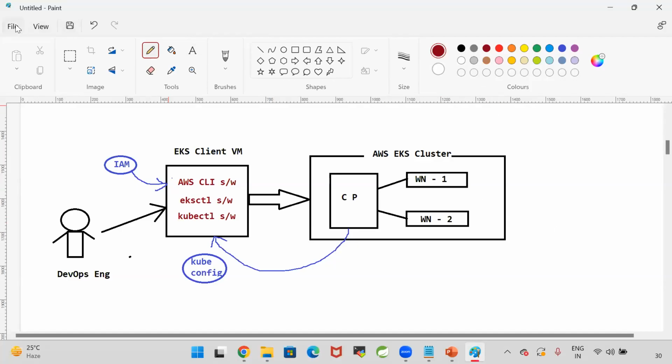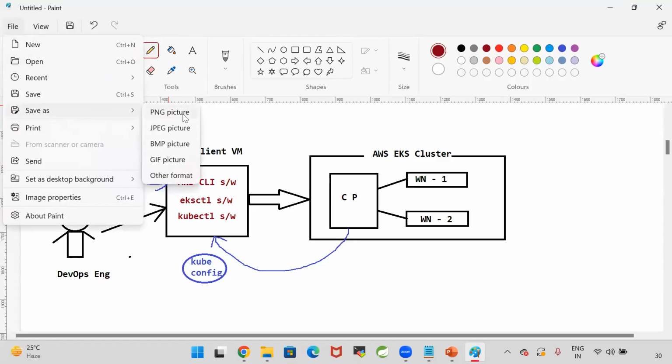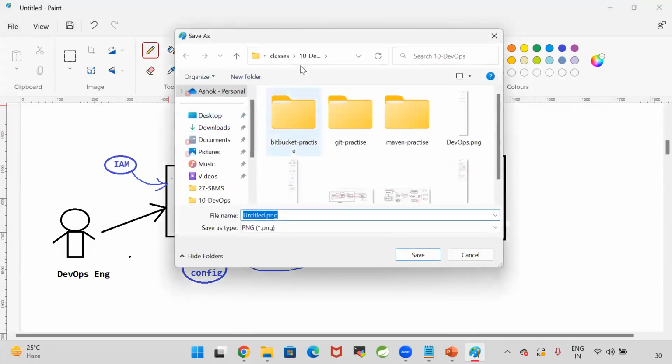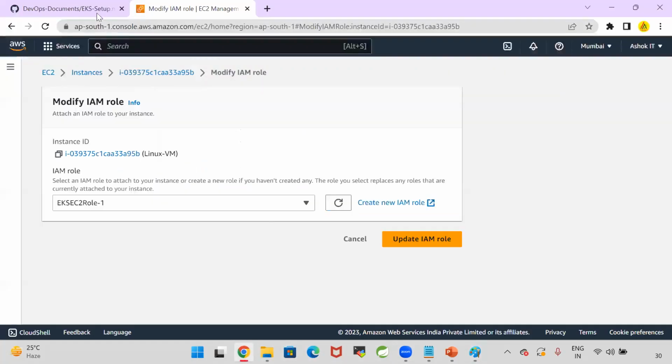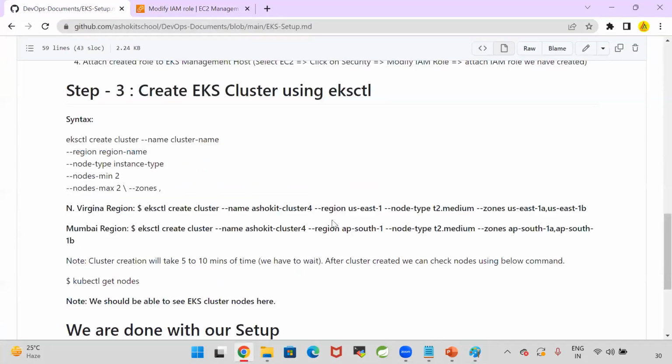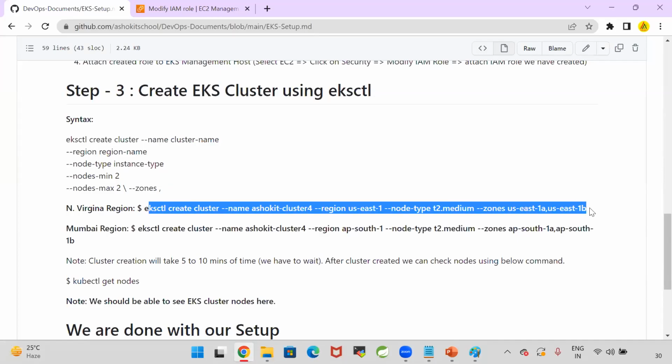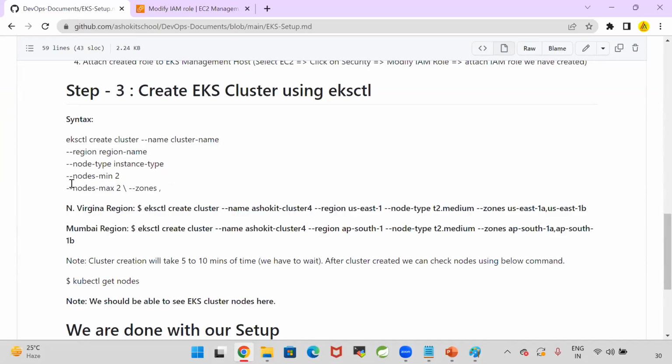Hello, sir. In the EKS cluster, will the worker node count be only 2, or can we increase or decrease it? You can increase that count also, sir. By default, here if you see, we are giving nodes minimum 2, maximum 2. In this command, I am not giving the node count. If I don't give the node count, by default it will take 2. If you give the option nodes-min 5, then 5 nodes will also come. These are medium instances, charges will apply. That's why I'm going with only 2 nodes.